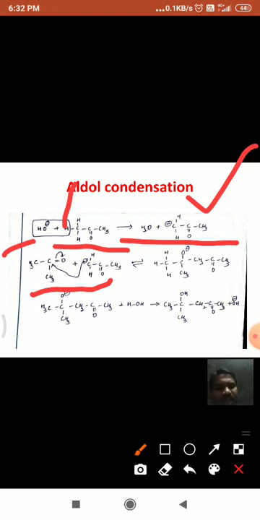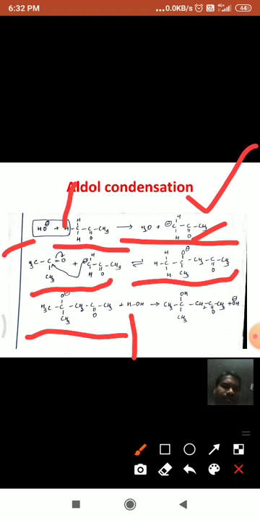See here, the carbanion attacks the carbonyl carbon, leading to the formation of an ion which has an O minus charge. This ion takes a proton from a water molecule and forms this beta hydroxy ketone molecule, that is diacetone alcohol. This is the mechanism for aldol condensation in ketones.